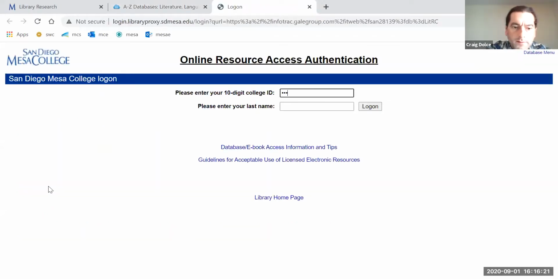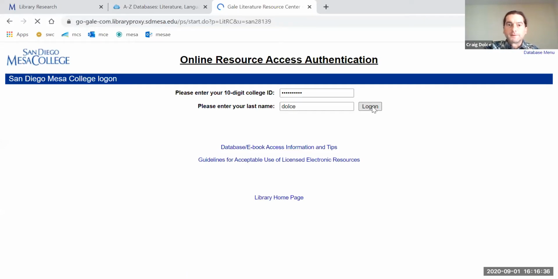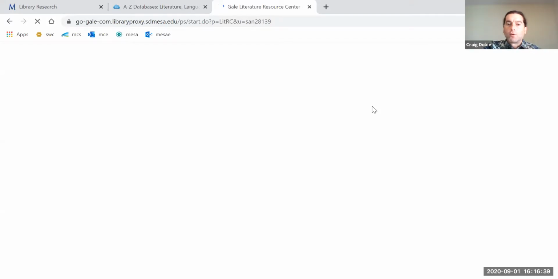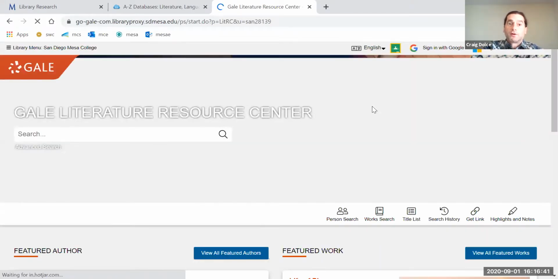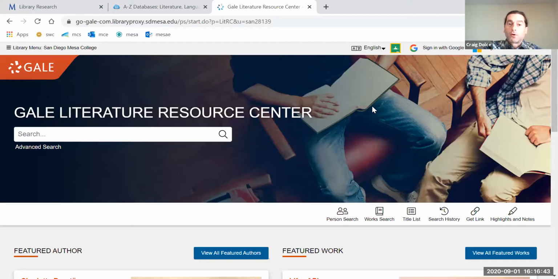Now, enter your CSID, enter your last name because you're accessing it from off campus. If you were on campus, you'd be able to just click right in. This database is free. It's part of your tuition. So I would use this Literature Resource Center for articles for all of your essays.